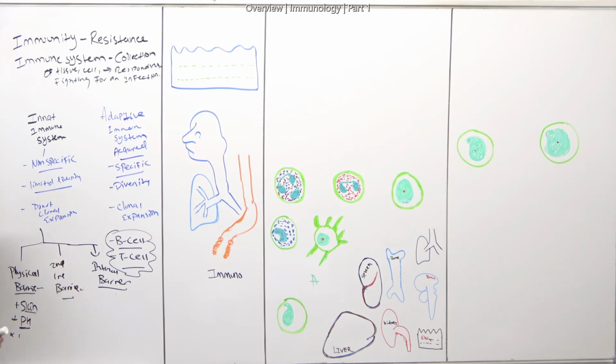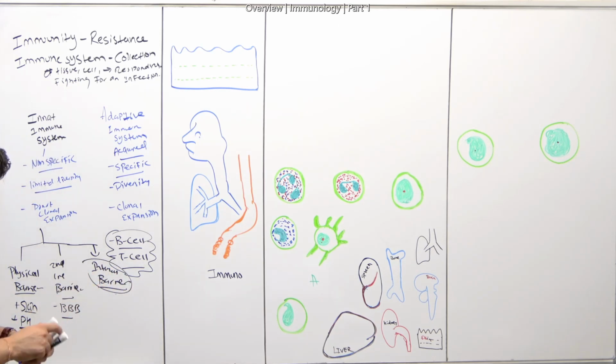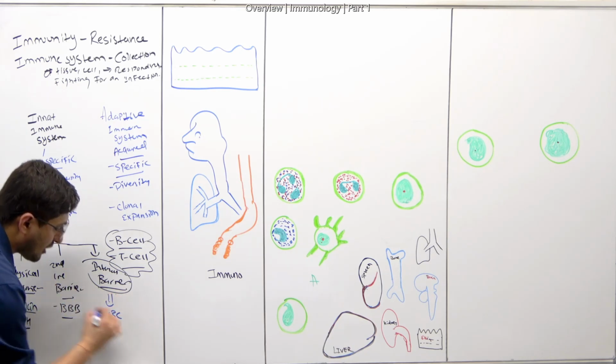And the second line of barrier is also, remember, if something needs to go to the brain, it has to pass through the blood-brain barrier, all right? We have to remember that. And then the internal barrier, this is where we talk about all these white blood cells, all the white blood cells.